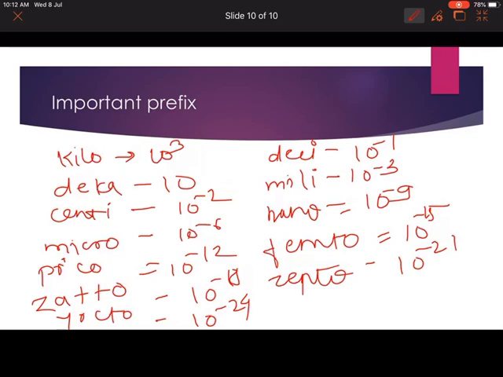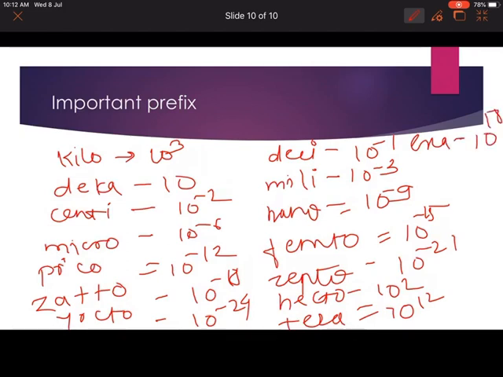Okay, then hecto is 10 to the power of 2. Tera, that is 10 to the power of 12. Exa, that is 10 to the power of 18. Then yotta is 10 to the power of 24. So you must go through it. Okay, recall it. So guys, here we stop.